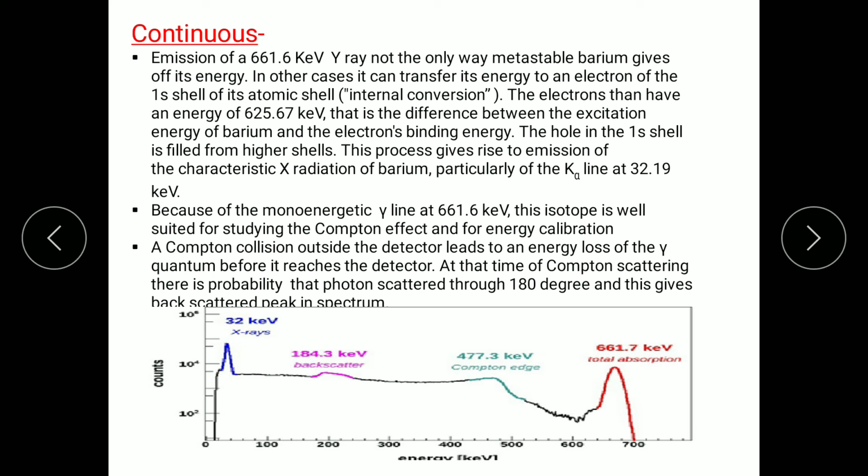From this it emits a photon of energy 661.6 keV and comes to its ground state, the barium ground state.